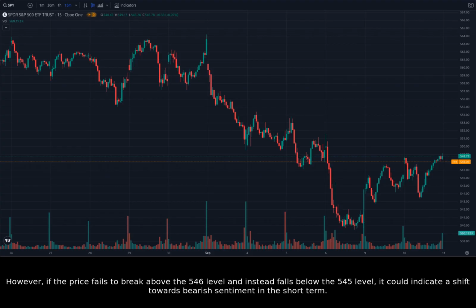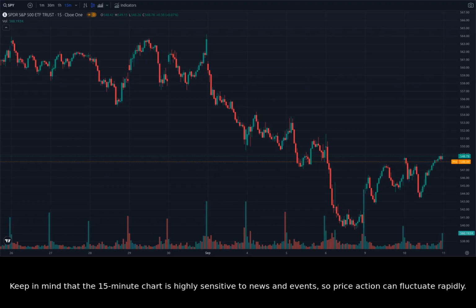However, if the price fails to break above the 546 level and instead falls below the 545 level, it could indicate a shift towards bearish sentiment in the short term. Keep in mind that the 15-minute chart is highly sensitive to news and events, so price action can fluctuate rapidly. Therefore, it's crucial to stay informed about any relevant news or events that could impact the market.